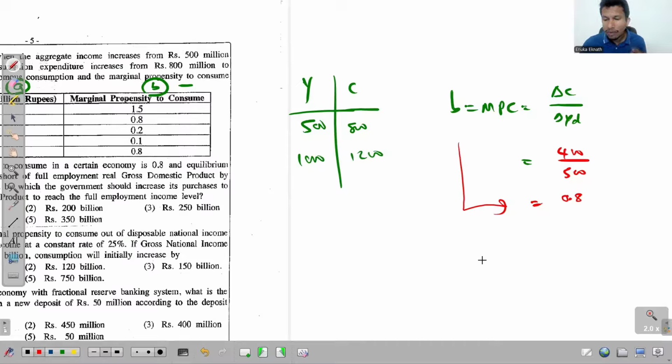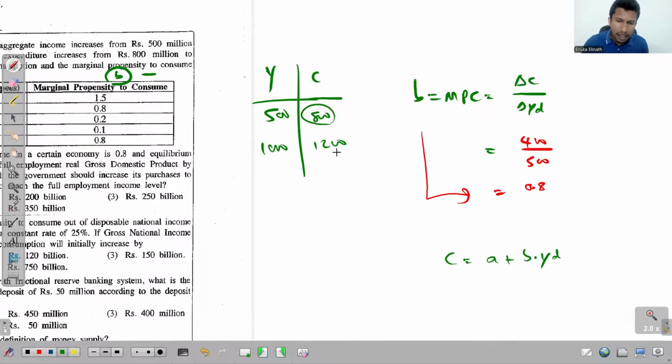And to find the value of A, you can use the consumption function. C is equal to A plus B into YD. You can just pick one of these C values, so let me pick 800. C is equal to A plus B, which we found to be 0.8, into YD. In this case, Y and YD must be the same because we don't have any data related to transfers and taxes.